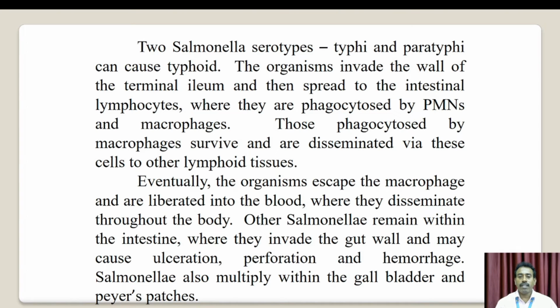Eventually the organisms escape the macrophages and are liberated into the blood, disseminating throughout the body. Other Salmonella remain within the intestines, where they invade the gut wall and may cause ulceration, perforation and hemorrhages. Salmonella also multiply within the gallbladder and Peyer's patches.